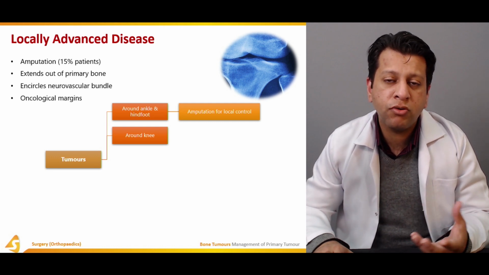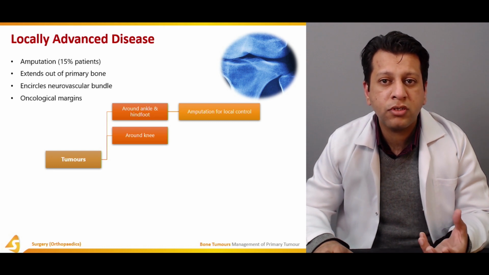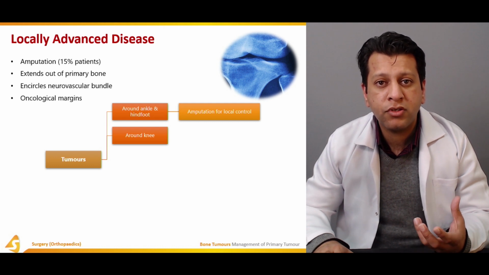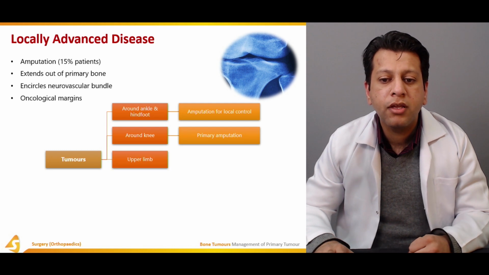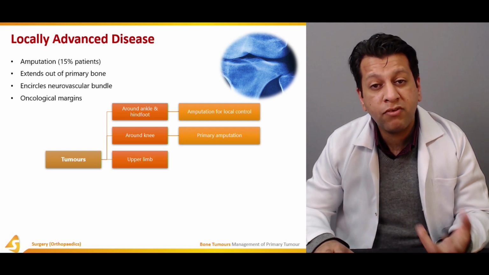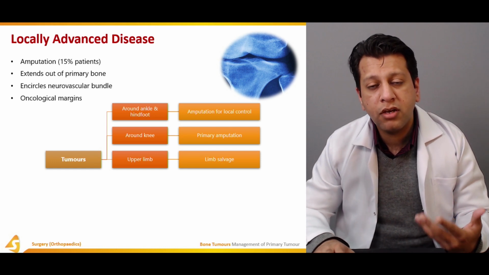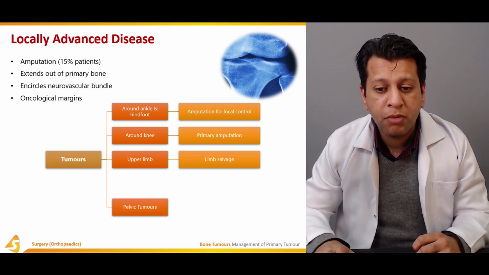But nowadays newer prostheses have been developed which give a very good functional outcome, a functional knee which can later be utilized by the patients. Another option is upper limb surgery, especially if it is involving the neurovascular bundle. Sometimes upper limb amputation may also have to be performed.